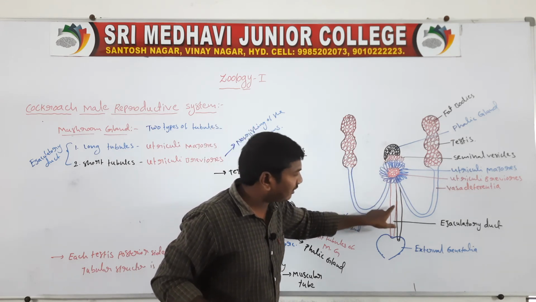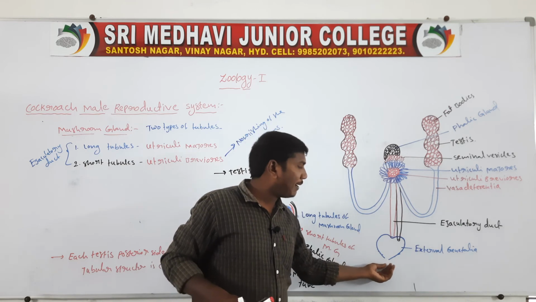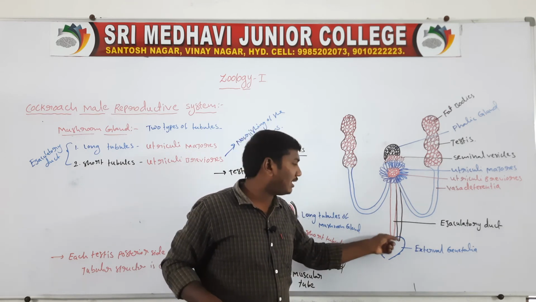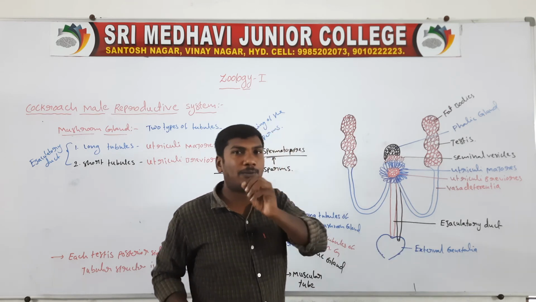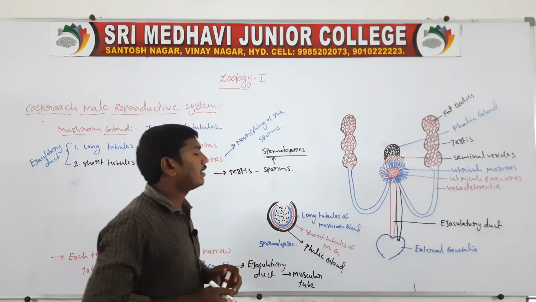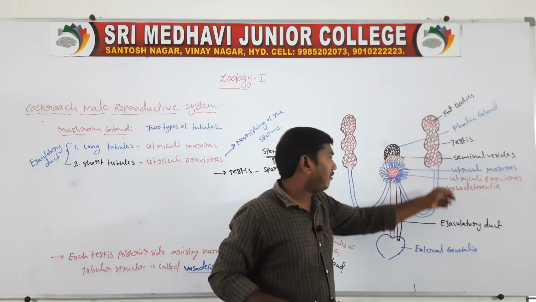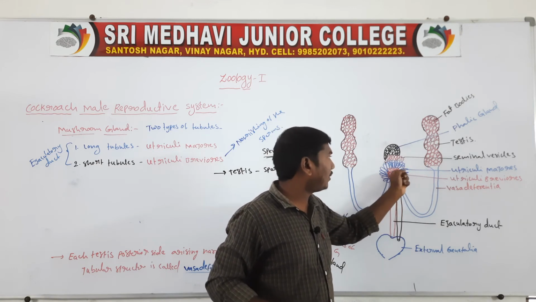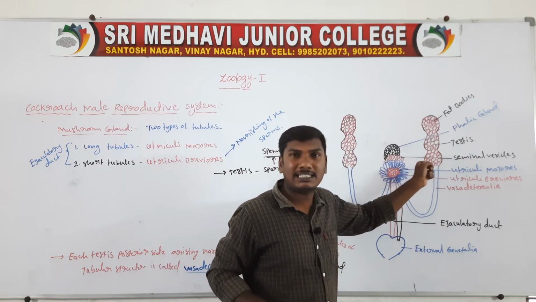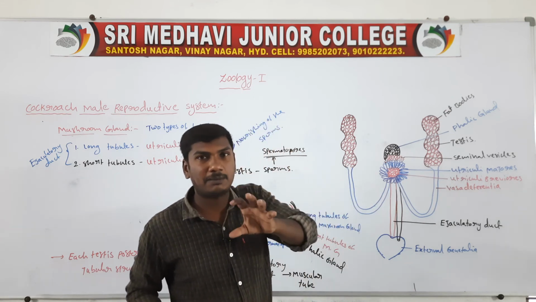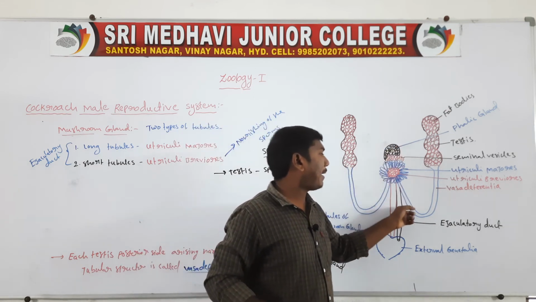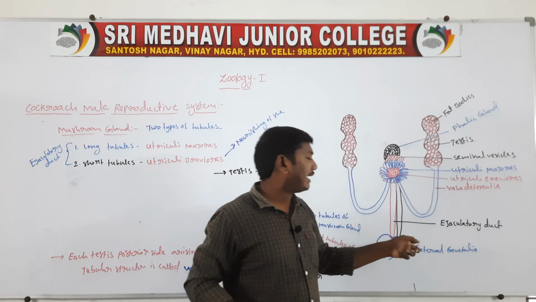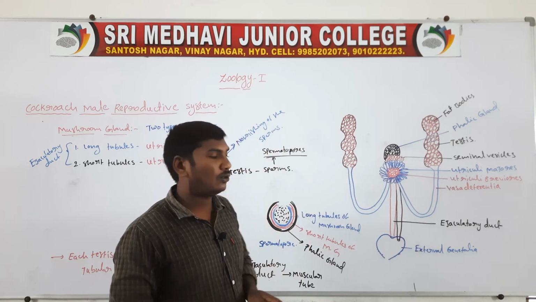The ejaculatory duct is a muscular tube. This opens into the external genitalia, the gonophore. Gonophore means external genitalia. So the testis, vasa deferentia, mushroom gland, long tubules, short tubules, seminal vesicles. The seminal vesicles' function is the storage of the sperms. Next one, the phallic gland also opens near the opening of the gonophore.